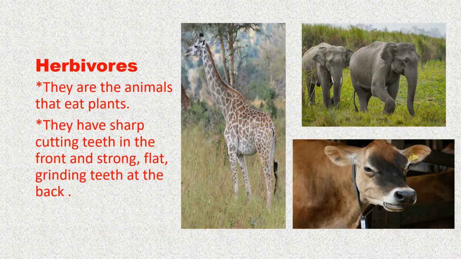Herbivores. Herbivores are animals that eat plants. They have sharp cutting teeth in the front and strong flat grinding teeth at the back. Example, elephant, horse, giraffe and cow, etc.